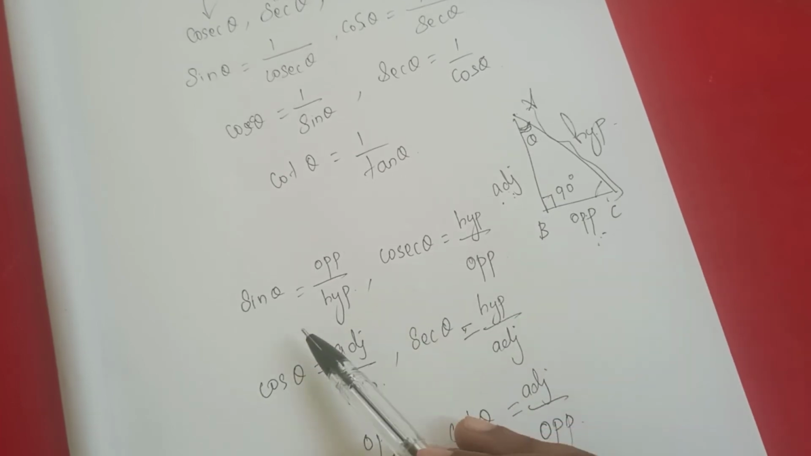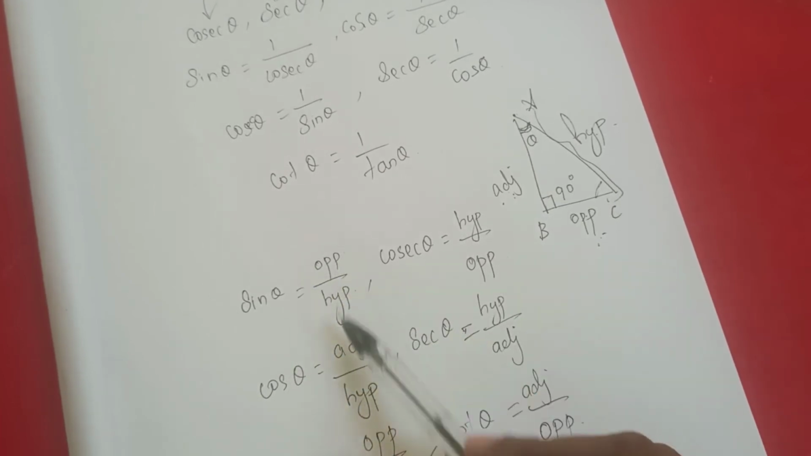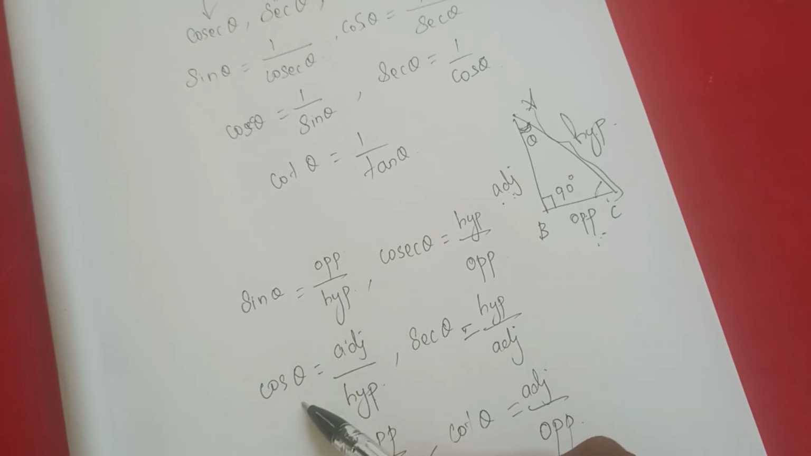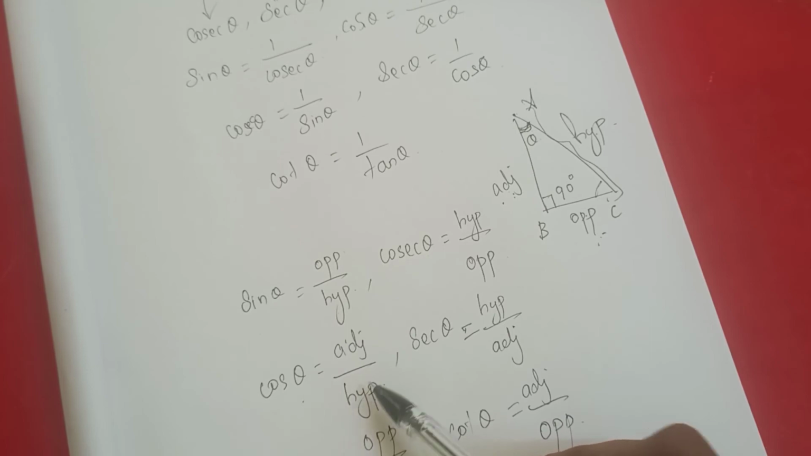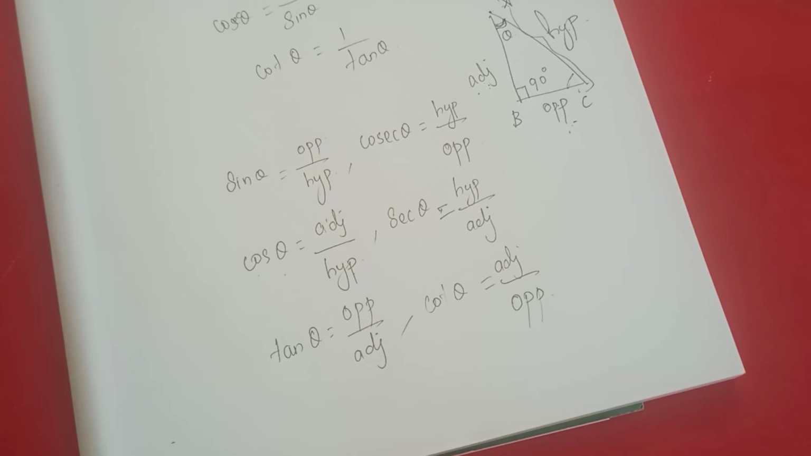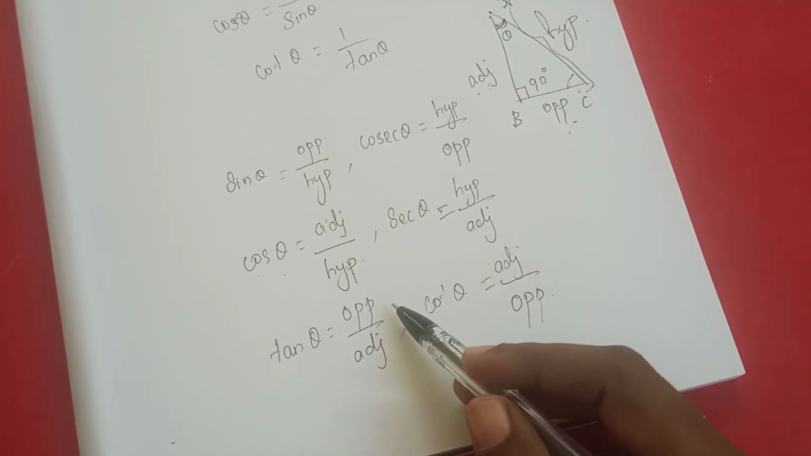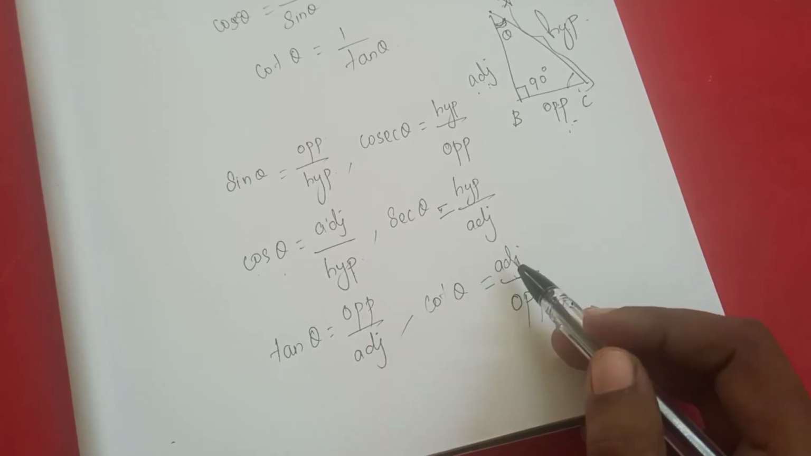Understand? So sin theta means opposite side by hypotenuse. Cosecant means hypotenuse by opposite. Then cos theta means adjacent by hypotenuse side. The reciprocal is secant theta. So tan theta means opposite by adjacent. So cot means it's the reciprocal, that is adjacent by opposite side. Understand, students? Okay. So these are all the fundamental things you have learned in 9th grade.